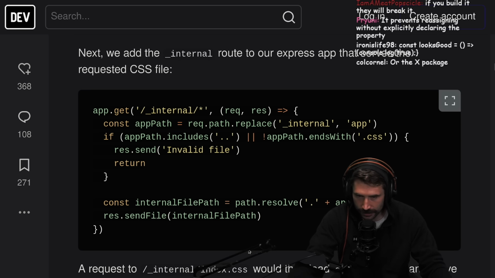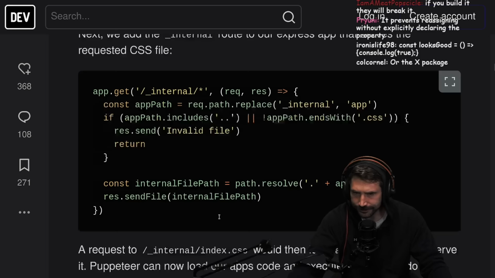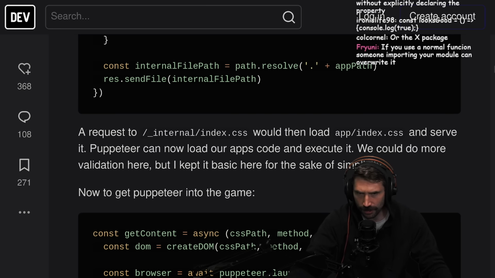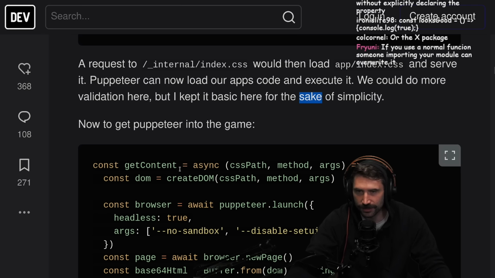Yeah. This is great. Internal file resolved. Okay, app path. A request to internal index CSS would then load app index CSS. Weird. Just weird, and serve it. Puppeteer can now load our apps and execute it. We could do more validation here, but I kept it basic for the sake of simplicity. Now, get to the Puppeteer game.